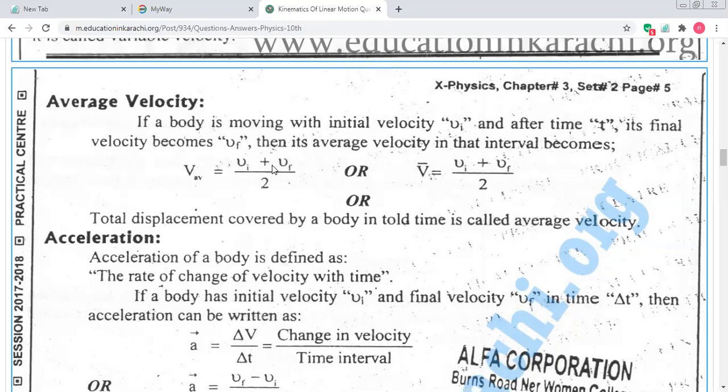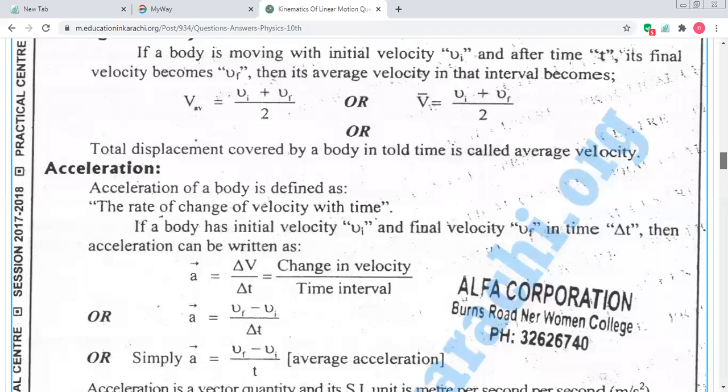Then its average velocity in that interval becomes, so in average we just add the initial velocity plus final velocity, and two velocities are there, so we divide it by 2. And when we have 3 velocities, we will divide it by 3 and so on. Or you can say the definition: the total displacement covered by a body in total time is called average velocity. Okay, students, we have cleared the topic. We have covered the topic velocity.